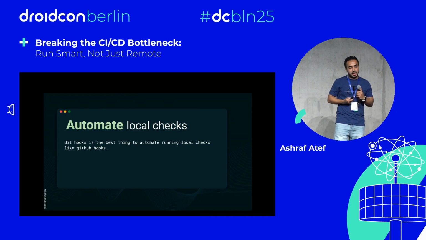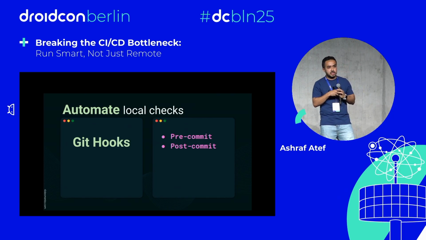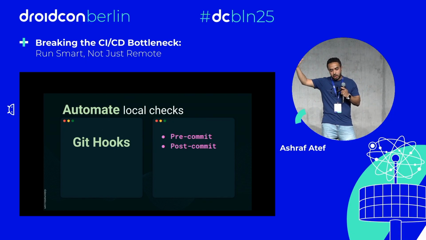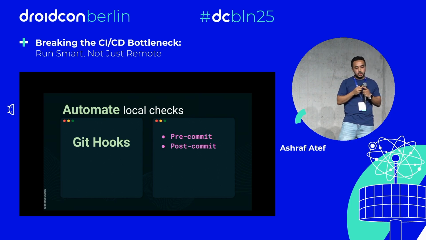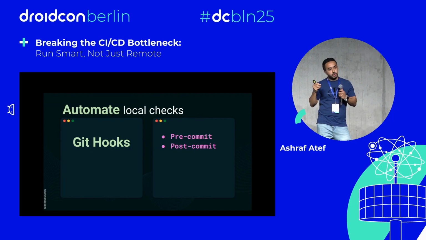So to automate that in our local checks, Git hooks is one of the best things, which can simulate the same hooks that we have in GitHub or GitLab when the PR is opened or merged to run specific things. We can have these Git hooks in our local Git too. We are going to use only 2 of them in this example. We are going to use the pre-commit, and in this pre-commit we are going to run our local PR check, or our local flow, that is going to be executed locally.